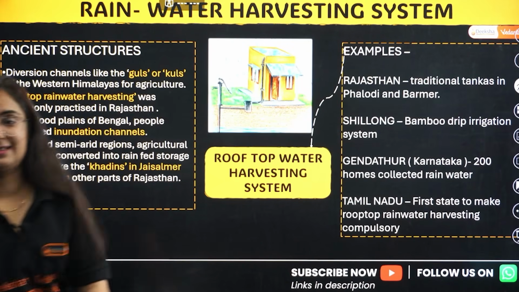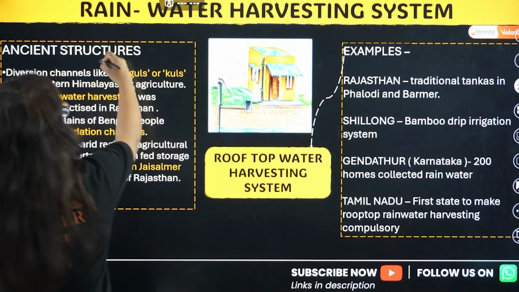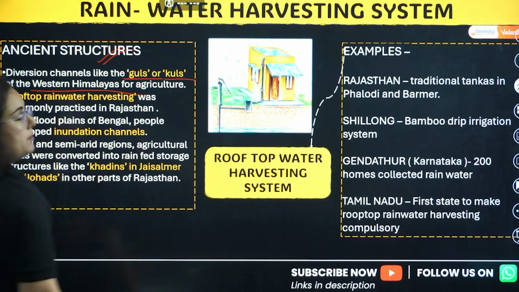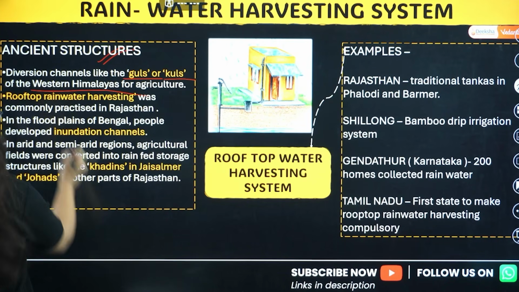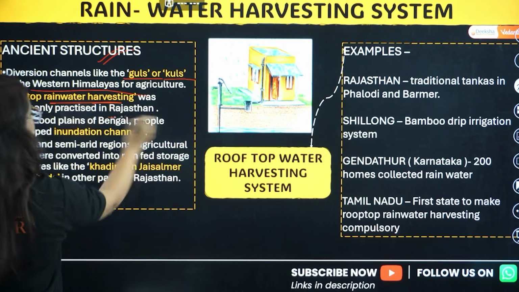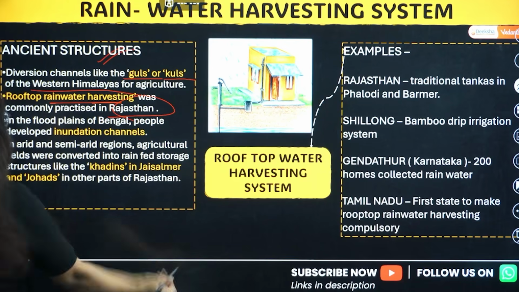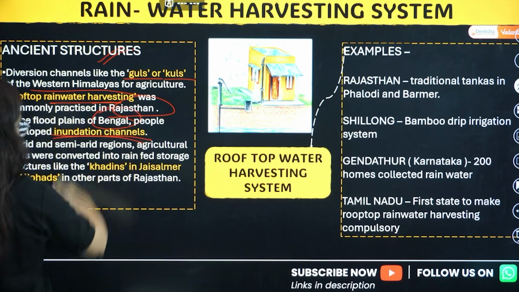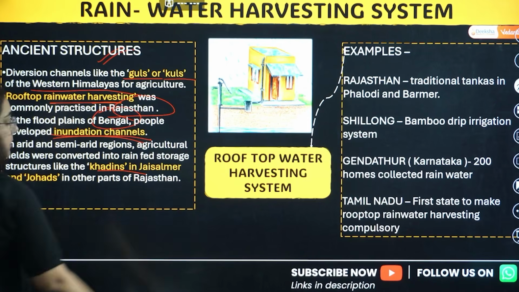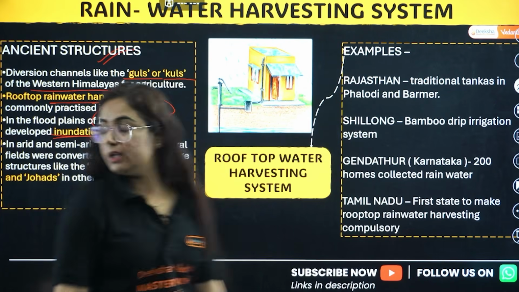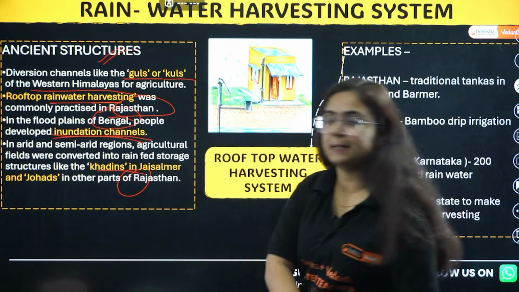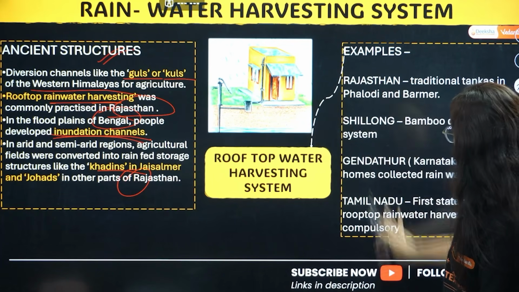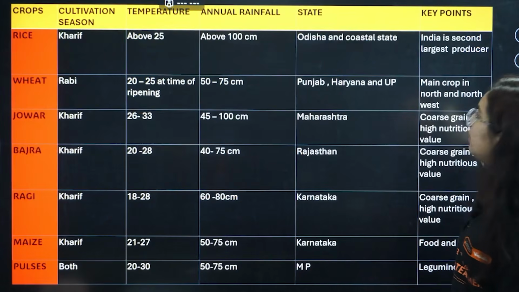Rainwater harvesting system. So here are certain ancient structures like Guls and Kuls, where region is important, Western Himalayas. Okay, then we have rooftop harvesting, where? Rajasthan. Then we have inundated channels, where? In Bengal. Khadins in Jaisalmer, Johads in where? Johads in parts of Rajasthan. Okay, get it? So rooftop harvesting, this is the picture here. Very nicely you have to do.